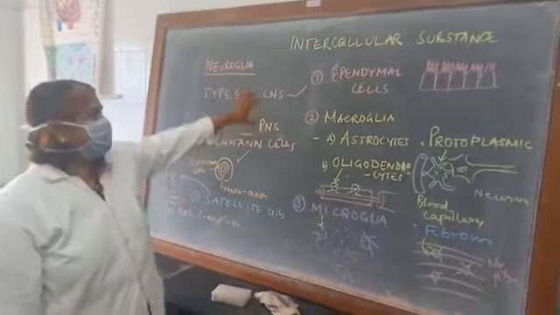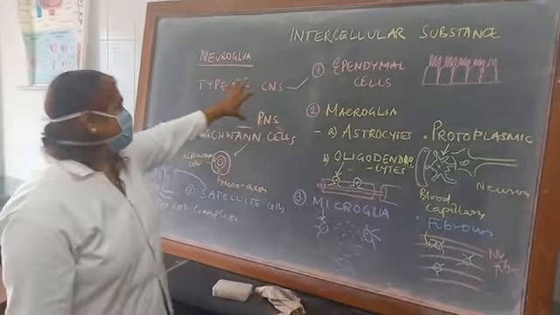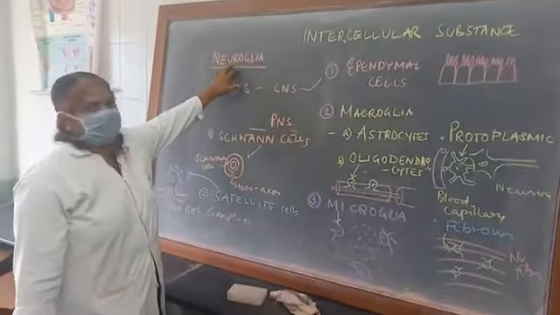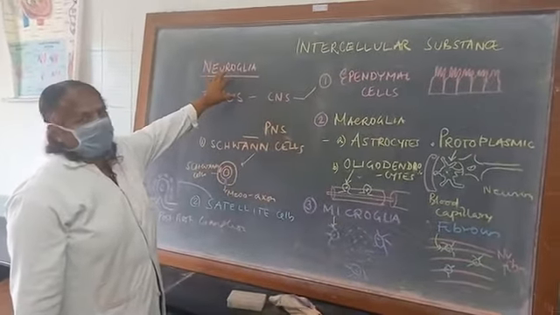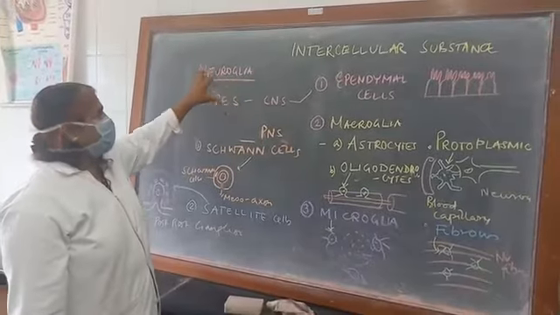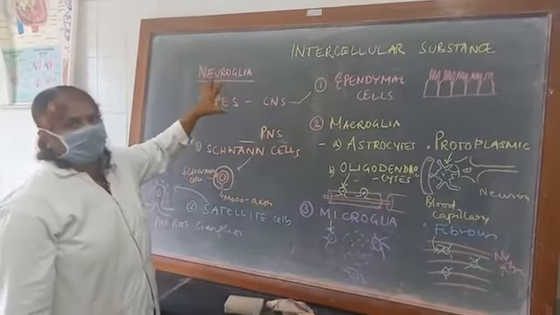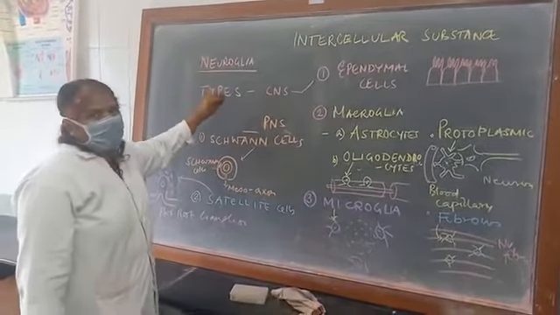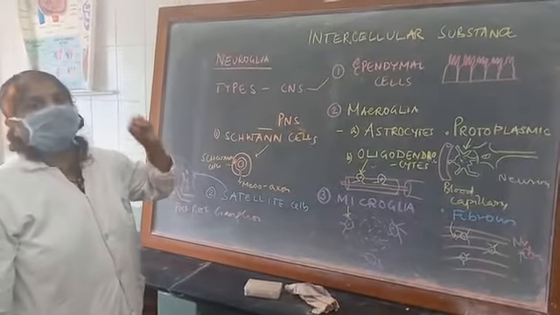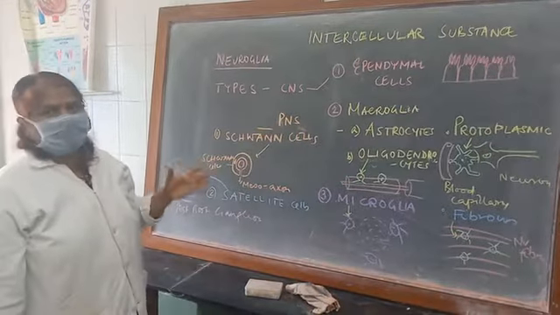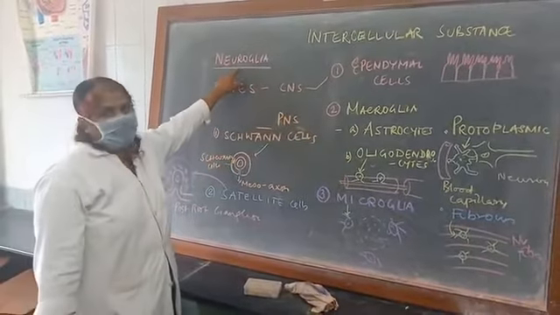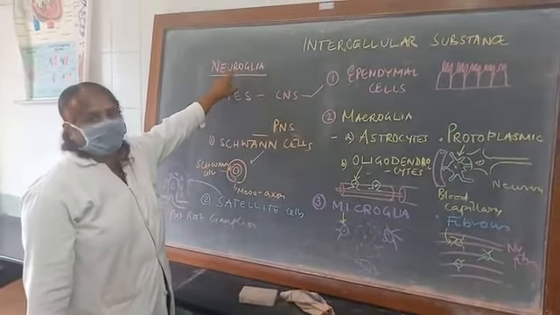Now let us start with the intercellular substance of the nervous system, which is the neuroglial cell. Neuroglial cells lack the two properties of the neuron, irritability and conductivity. But the neuroglial cells have specific functions of their own, and their number is more than the number of neurons in the brain. It is 50 times more, and when a neuron dies off, there is no replacement. Replacement is by the neuroglial cells, called replacement gliosis.